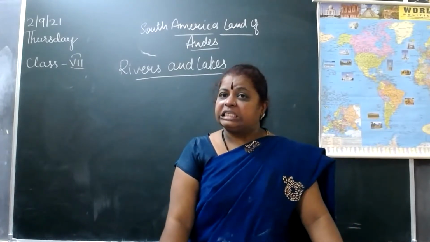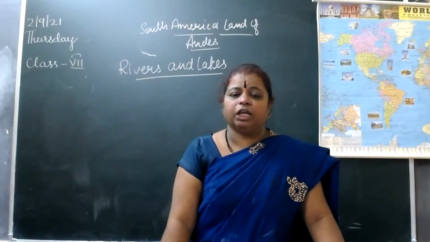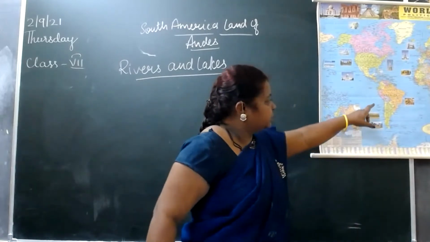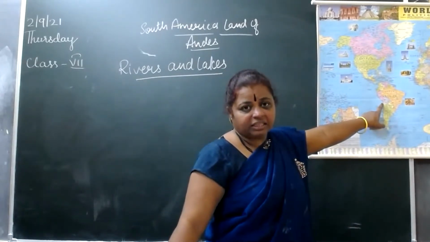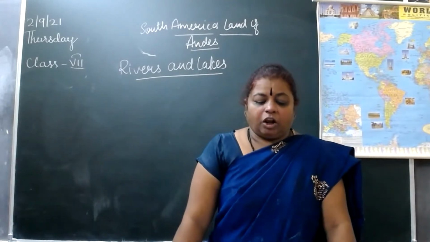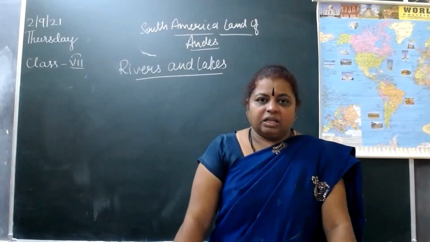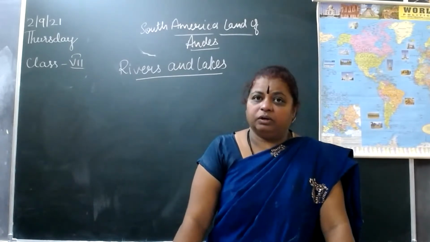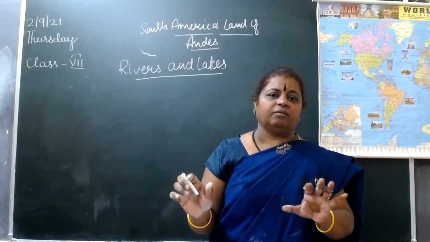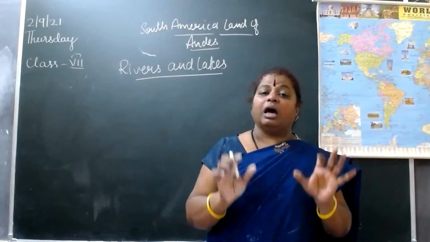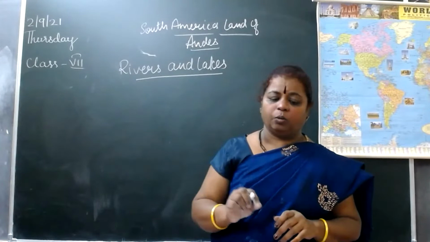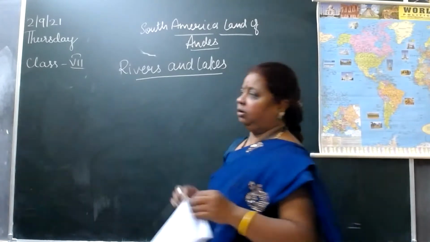The Amazon is a 6,450 kilometer river which rises in the Andes. It is the longest river in South America and the largest river in the world. How many kilometers is it? 6,450 kilometers, the Amazon River.